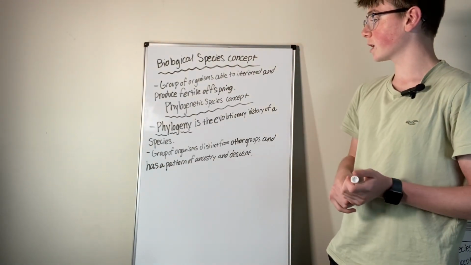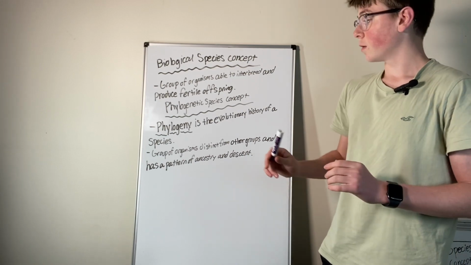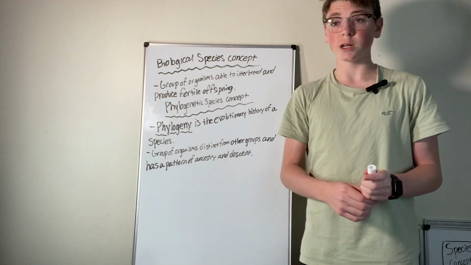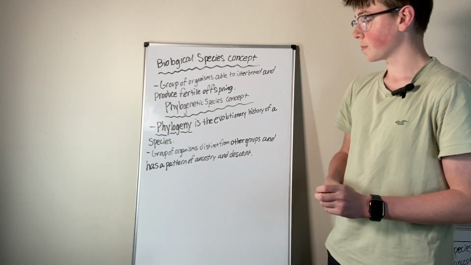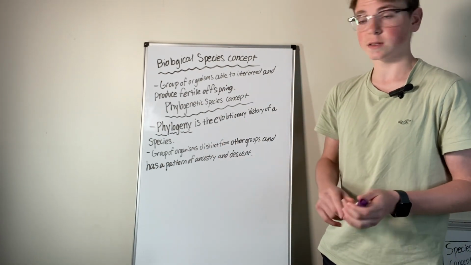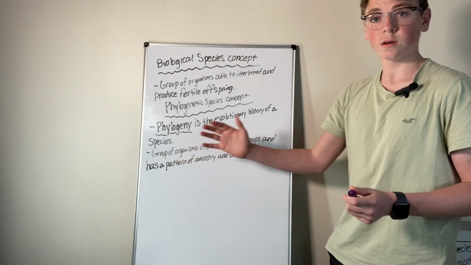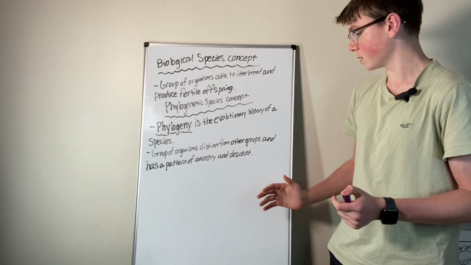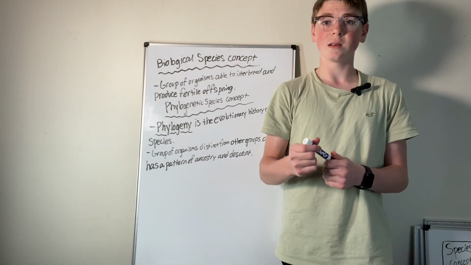Then the phylogenetic species concept. First, a vocab term: phylogeny is the evolutionary history of a species. So it is defined as a group of organisms that is distinct from another group of organisms, and they have a pattern of common ancestry and descent.